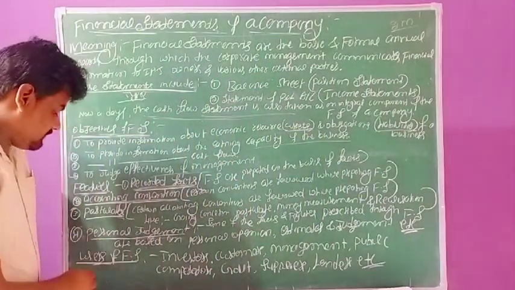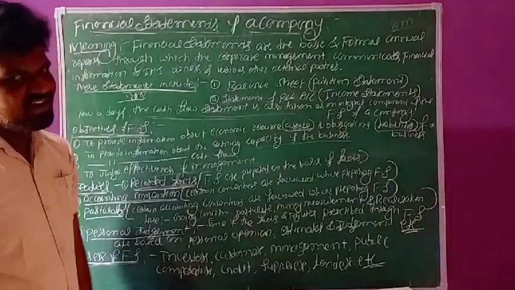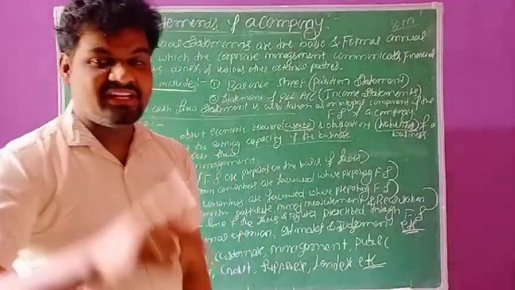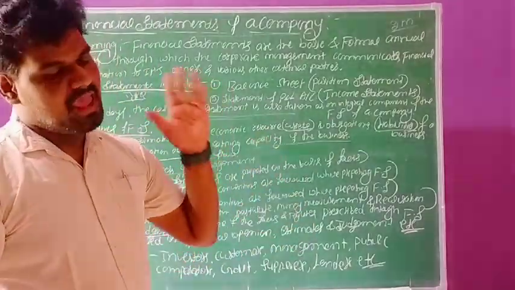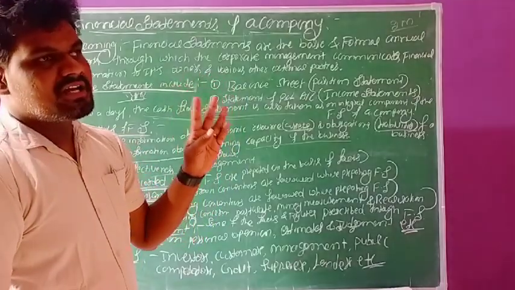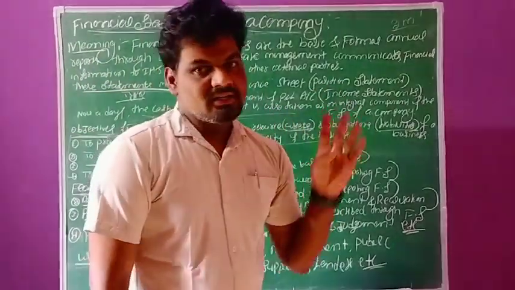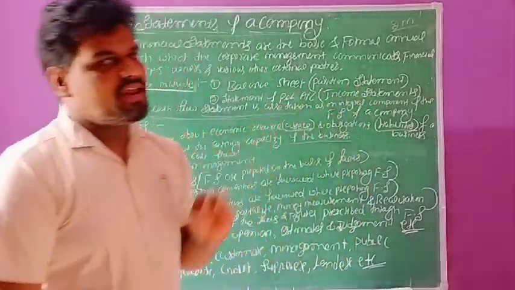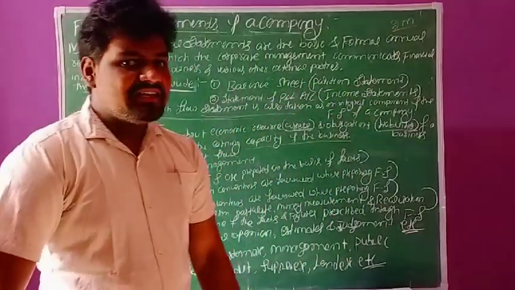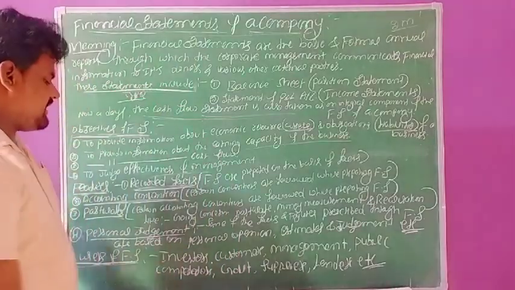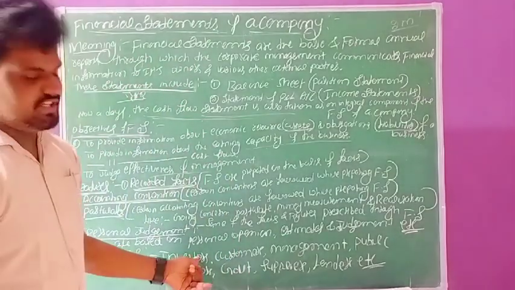The next one, users of financial statements. This is a very important question. From the examination point of view, state any one user of financial statements, which we can easily write. The users of financial statements are investors.